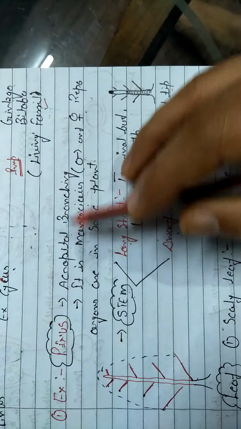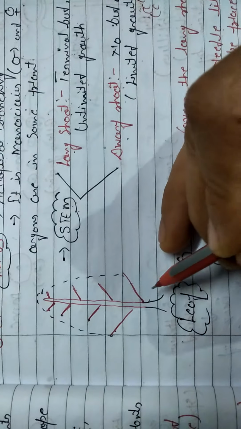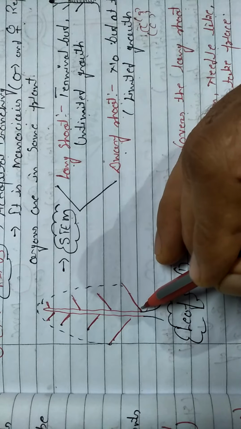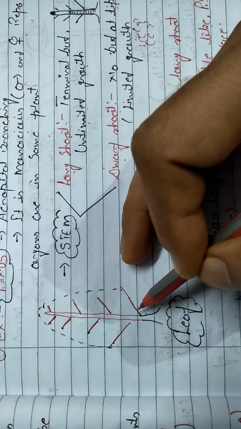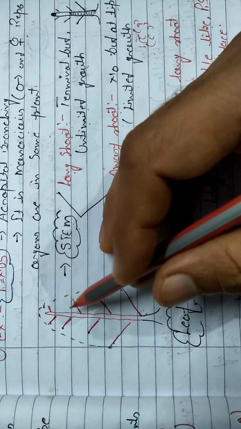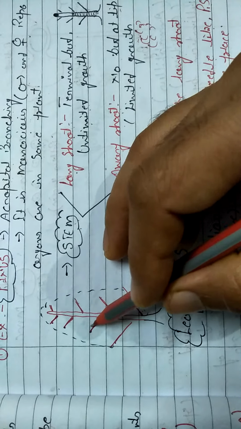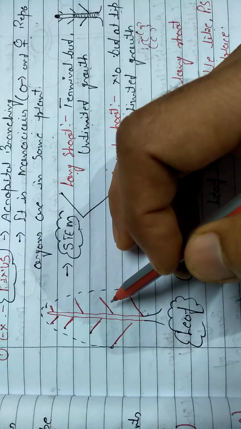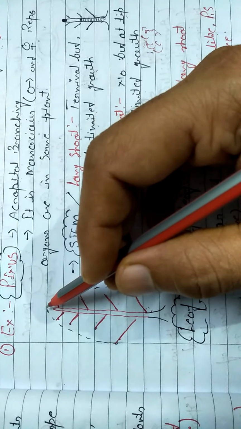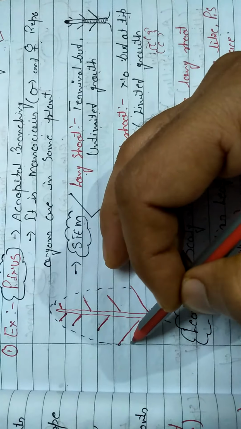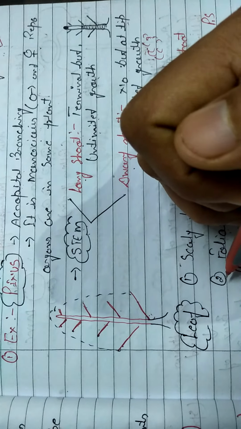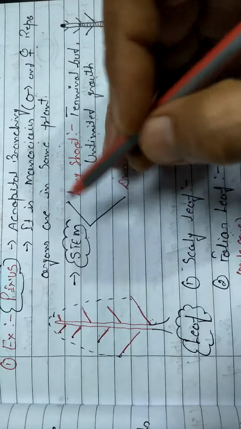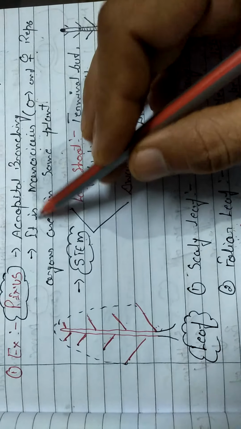Pinus has acropetal branches. Acropetal branches means those branches related to the root part are very long and mature. But whenever we move from the root to the shoot part, these branches are found in a smaller shape. In this way, this whole acropetal branch structure gives a particular cone shape to a pinus tree. That's why they are known as conifers.